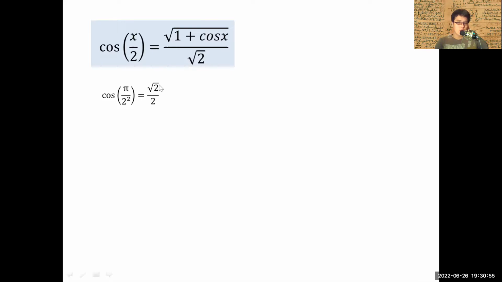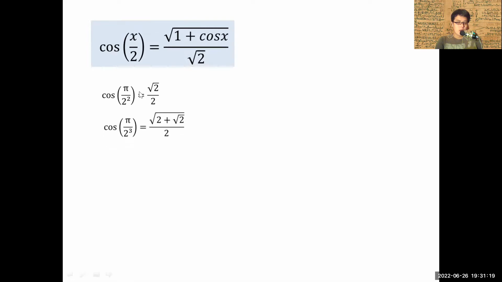Because we know that cosine of pi over 2 squared is basically 1 over square root of 2. So 1 over square root of 2 can be written as the square root of 2 over 2. I hope you can see what I mean. It's basically I just multiply both the numerator and denominator by the root of 2, and that's how I get it.